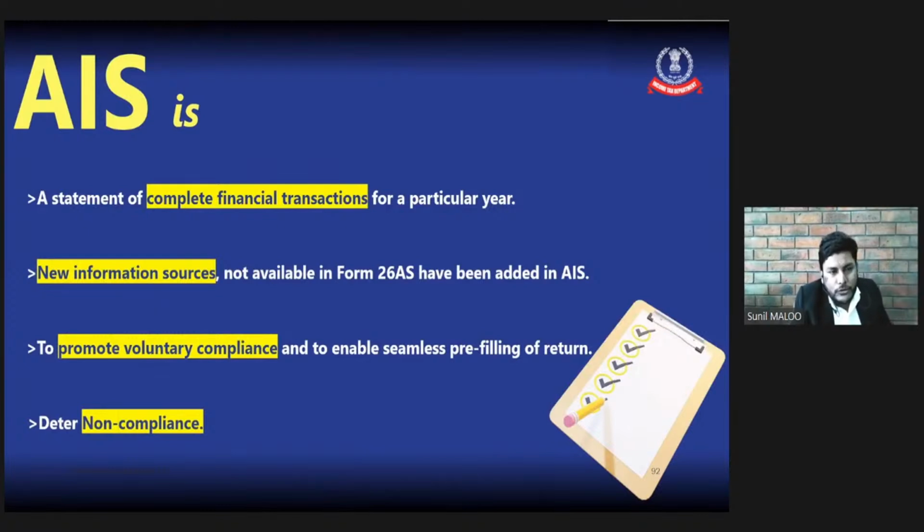And the fourth purpose of AIS is to deter non-compliance. Sometimes a transaction which is not reported in 26AS, the assessee used to have a habit of omitting or not disclosing. But once all these transactions are now part of the AIS, it will definitely deter non-compliance on the part of the assessees.